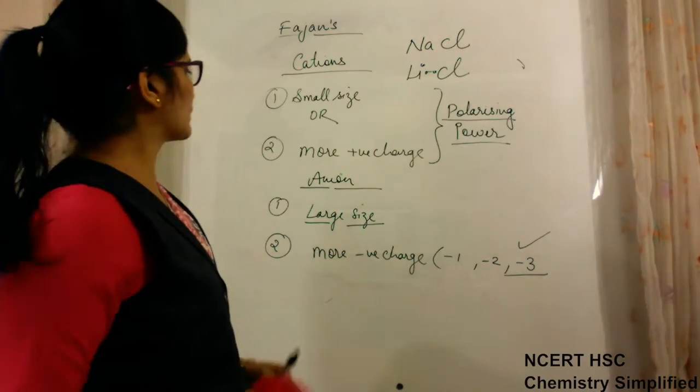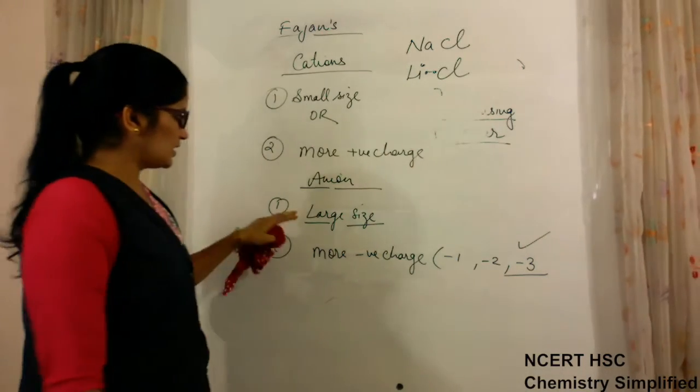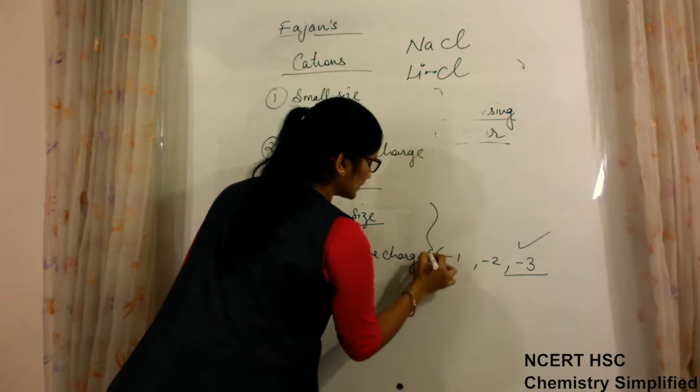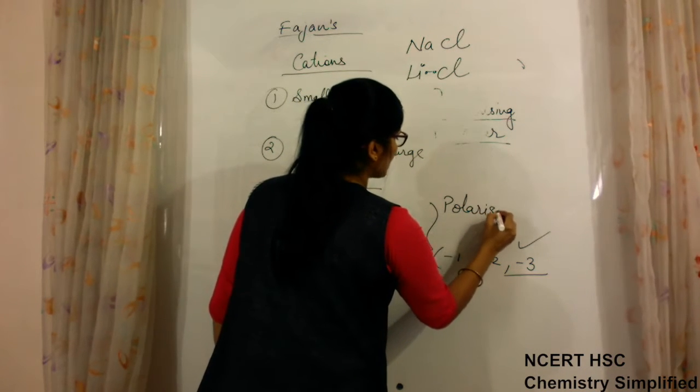Okay, this tendency, large size and more negative charge, will lead to the property known as polarizability.